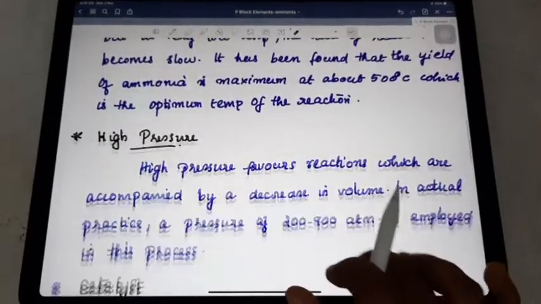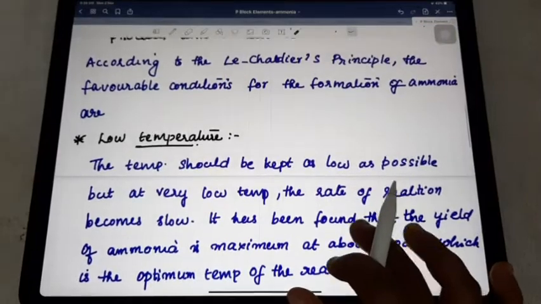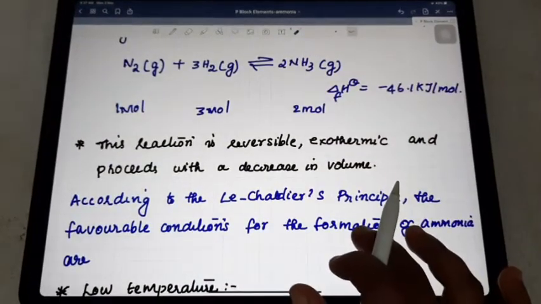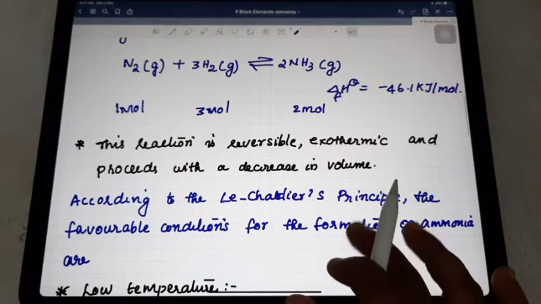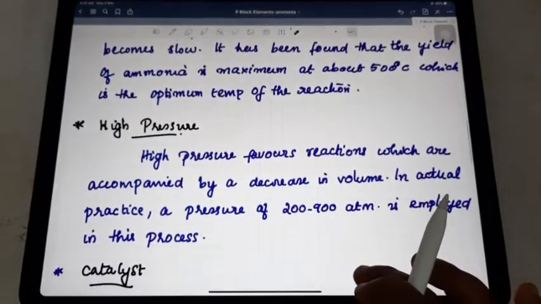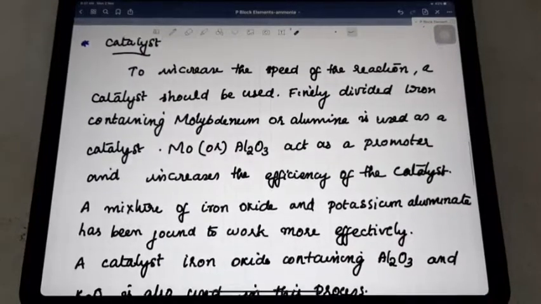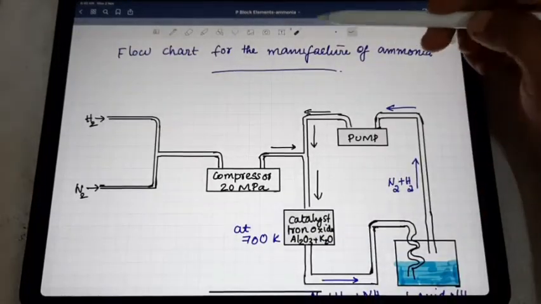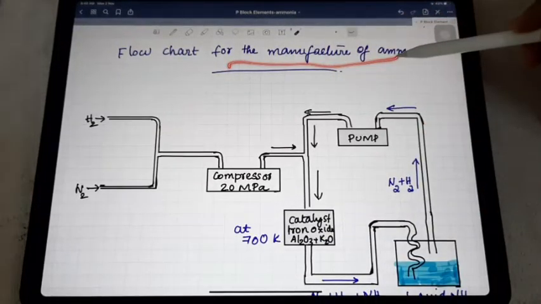So there are mainly three conditions we use for getting a larger amount of ammonia in the Haber process. According to Le Chatelier's principle, they are low temperature, high pressure, and also the catalyst. Okay, this is the flow chart for the manufacturing of ammonia.